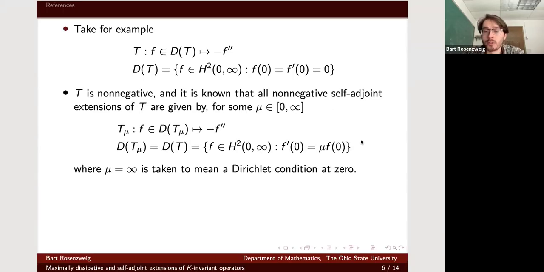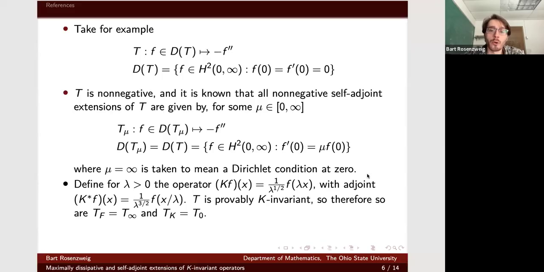And it's well known that I can parameterize all non-negative self-adjoint extensions by a coupled boundary condition at the endpoint 0, of this form: f prime of 0 is equal to mu f of 0. Mu equal to 0 is a Neumann boundary condition, f prime is 0. And we just take mu equals infinity to mean Dirichlet. So somehow, formally enforcing f of 0 to be itself 0.